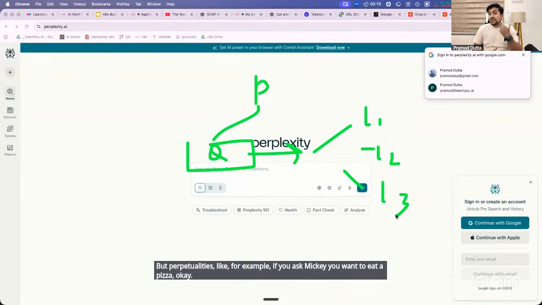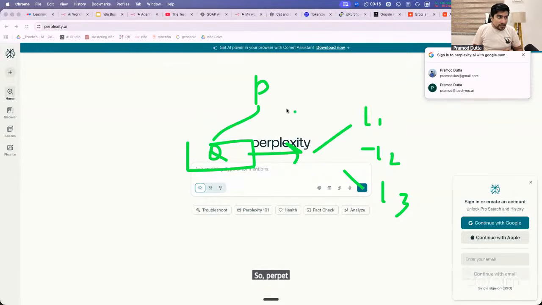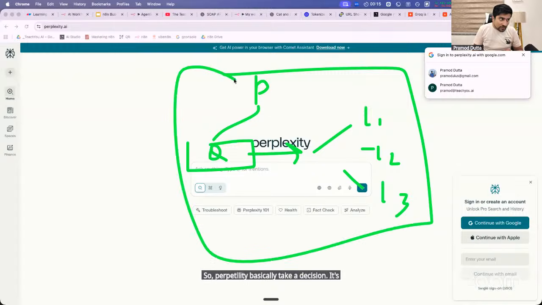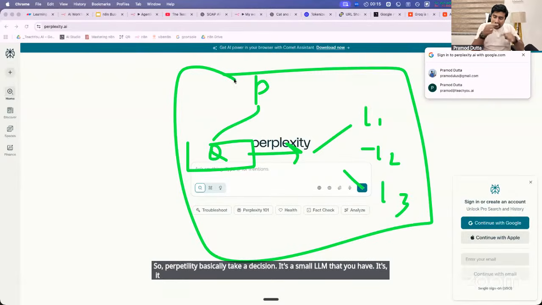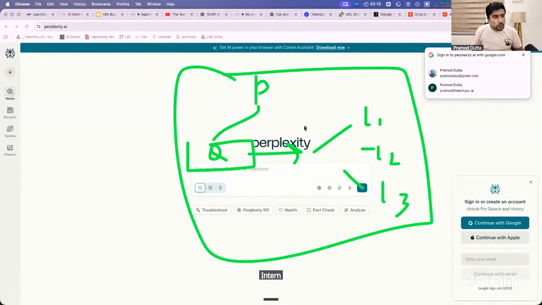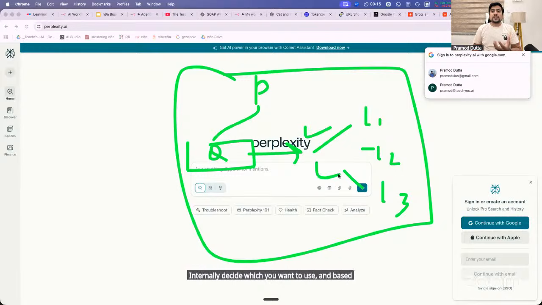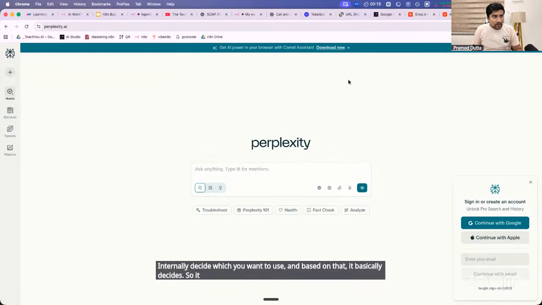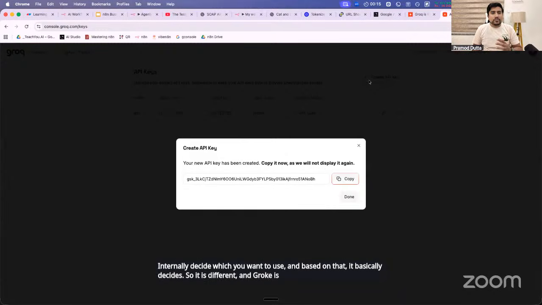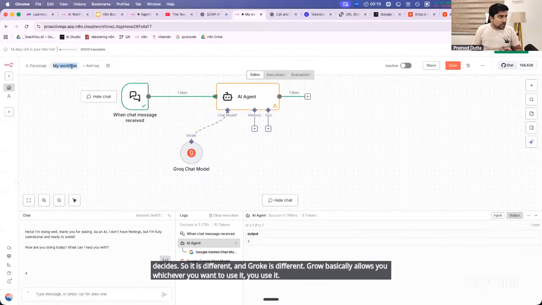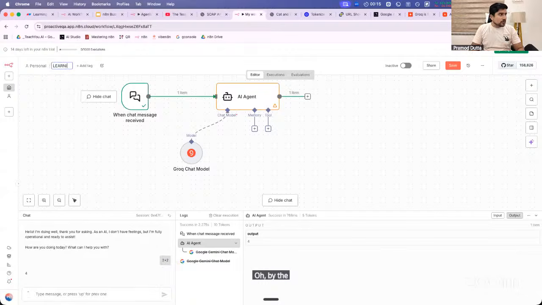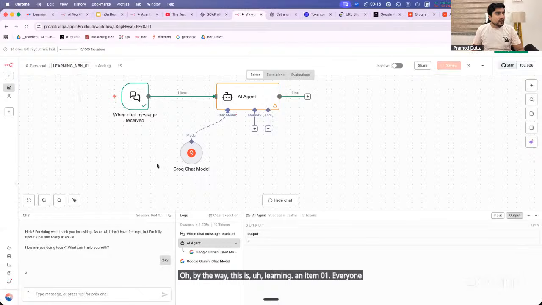But Perplexity is like, for example, if you say you want to eat a pizza, I will select a pizza for you. You want a pizza, I will order only one type of pizza, which is veg. So Perplexity basically takes a decision. It's a small LLM that internally decides which model to use, and based on that it decides. So it is different, and Grok is different. Grok basically allows you to use whichever you want. So here, if you can see, by the way, this is learning and attempt 01. Everyone, yes or no? Everyone with me?